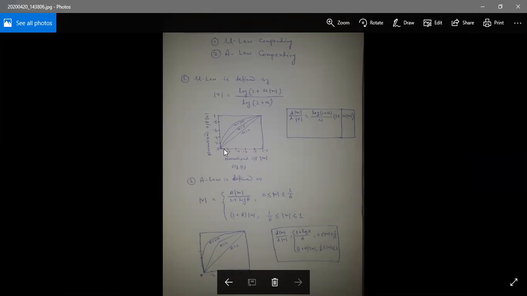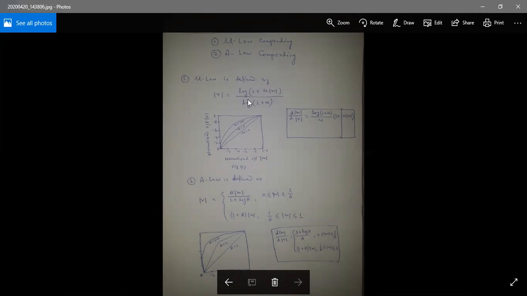And from this equation, from this definition, we can say that the mu law is neither strictly linear nor strictly logarithmic. From this figure we can say the mu law is neither strictly linear nor strictly logarithmic, but it is approximately linear at low input levels.